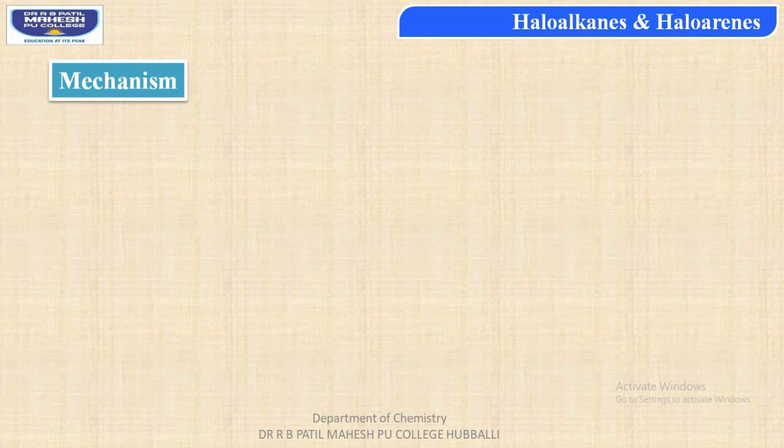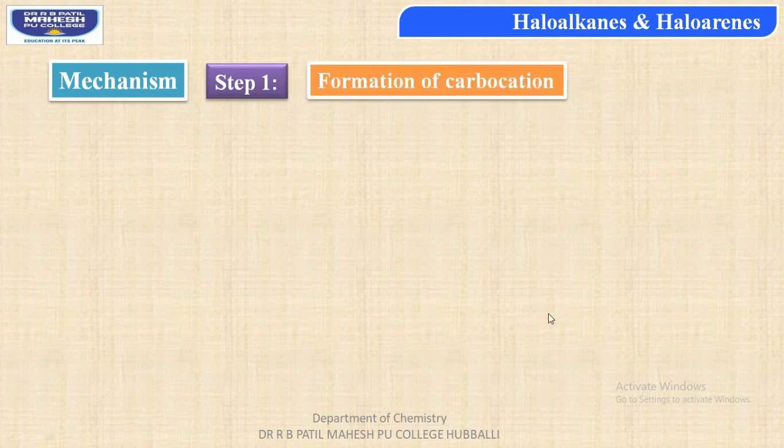Now let us consider the mechanism for SN1 reaction, which consists of two main steps. The first step, formation of carbocation. So what is the meaning of the carbocation? The carbon having positive charge. So within the first step, student, we are getting a product which is having carbon with a positive charge. Let us consider the reaction with the same molecule of tertiary butyl bromide in presence of hydroxyl anion, students. It forms tertiary butyl cation and bromide anion.